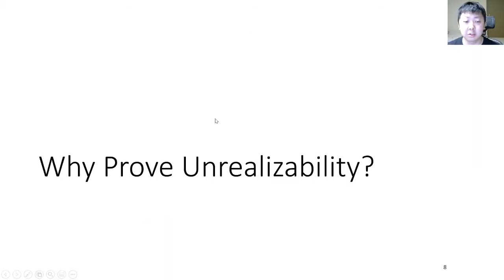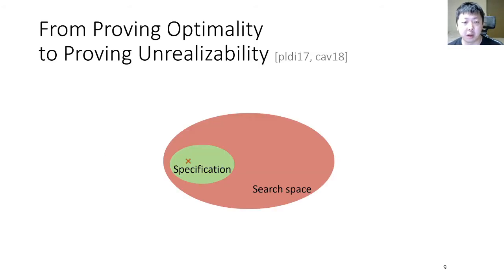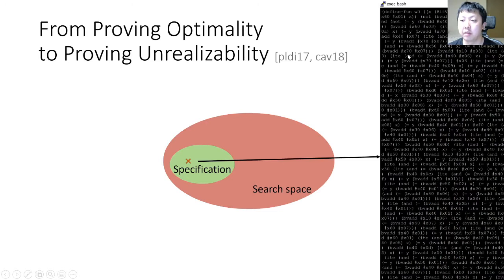The next question you may have is that yes, some problems are unrealizable and have no solution, but why would one care about proving it? Let me show you why. In our previous work, when we were trying to invert a function, we asked the solver to find an arbitrary solution. And this is what the solver gave us, which is large and unreadable, and it is obviously not what we expected. So we want to find smaller solutions.